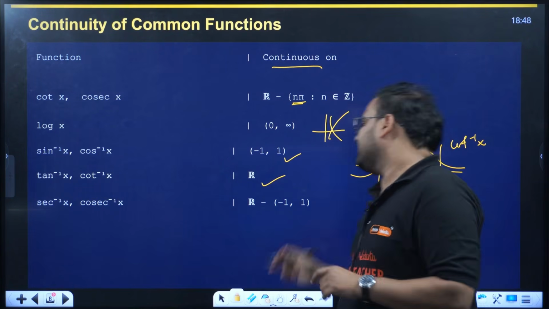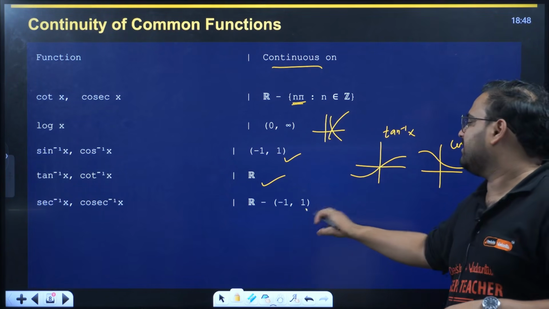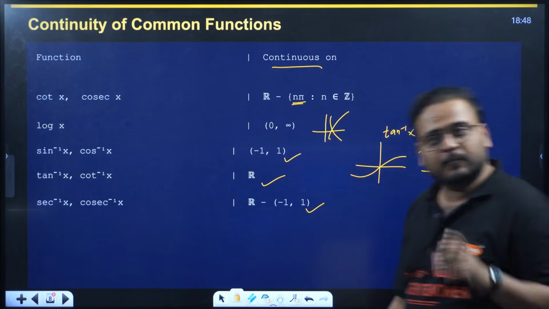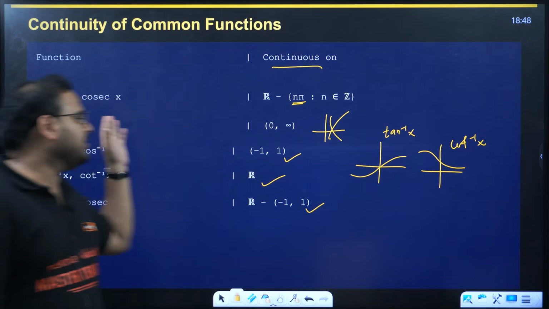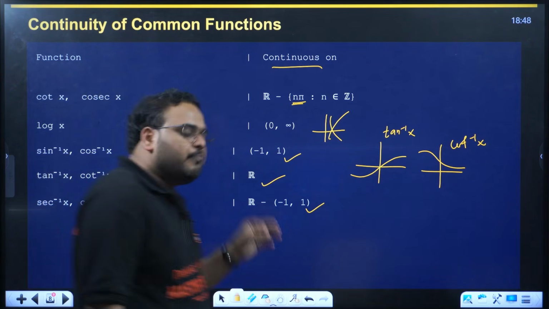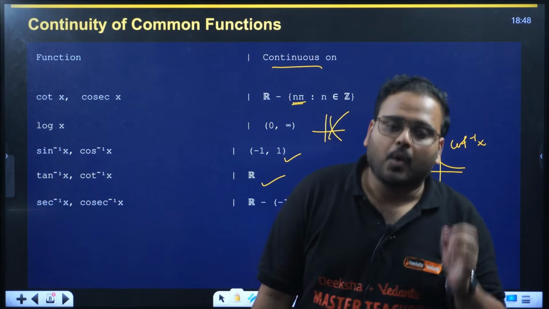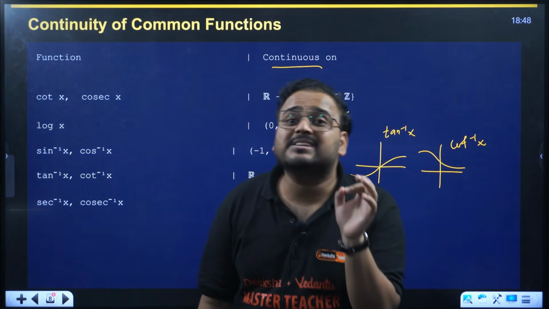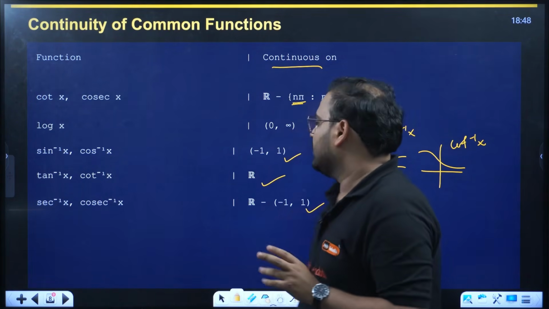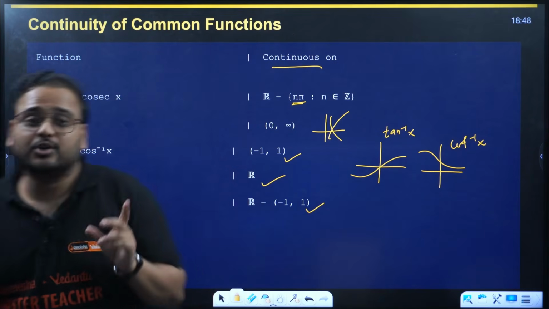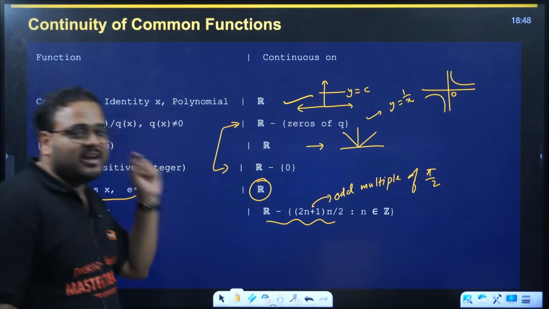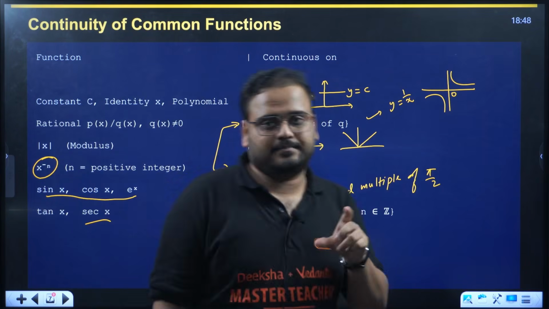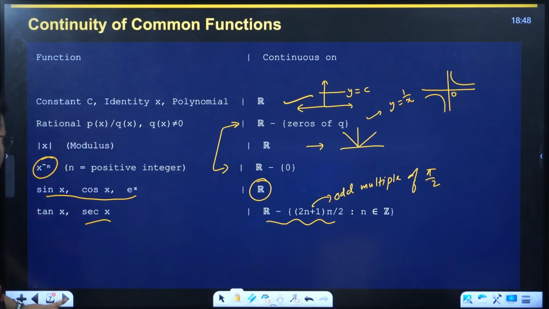Sec inverse, cosec inverse, again, except for -1 and 1, it will be continuous everywhere. Clear? So basically, all these are what? Domain of these functions. So in one point, we can say that all the standard functions are continuous in its domain. If you look at all of this, this represents the domain of these functions. All these functions are continuous in its respective domain.